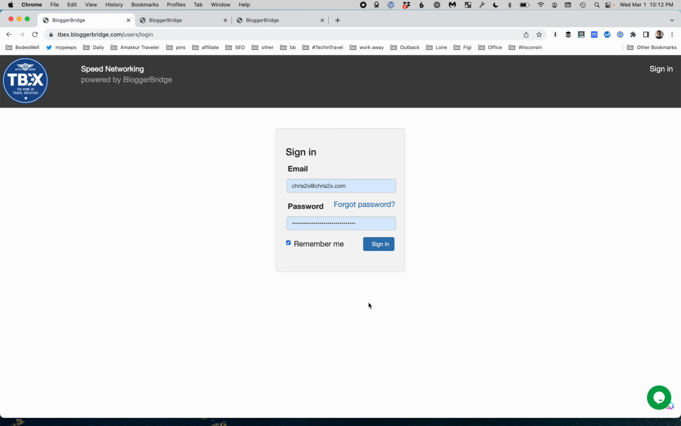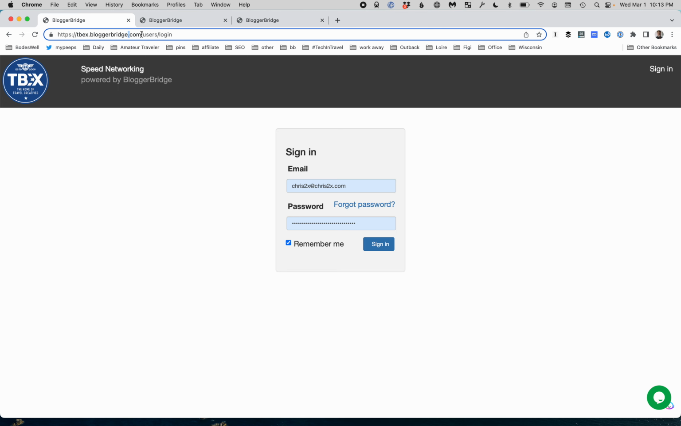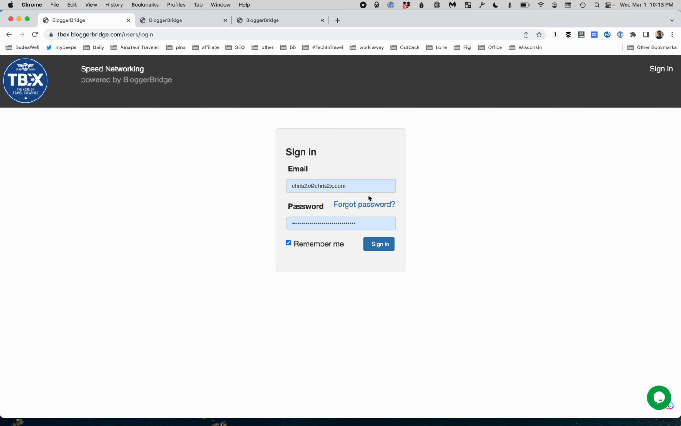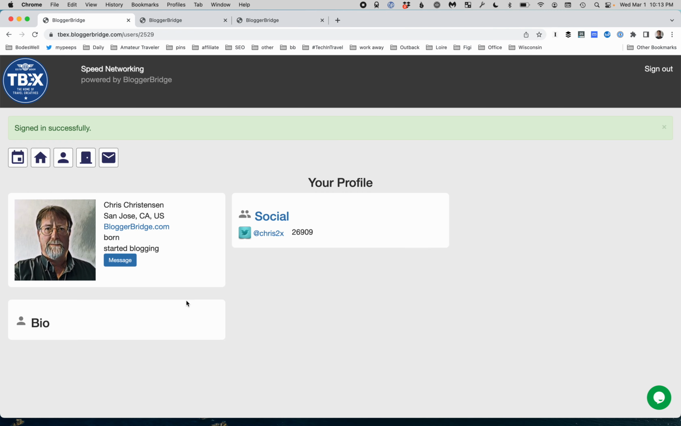So if you're coming to TBEX and you've signed up for speed networking, you should already have been given an email and a password from TBEX, not from BloggerBridge in this case. TBEX and BloggerBridge are two different companies. And you need to go to tbex.bloggerbridge.com. Not bloggerbridge.com, but you need to be at tbex.bloggerbridge.com. Use your email and password that you got, log in, and you should see a profile.